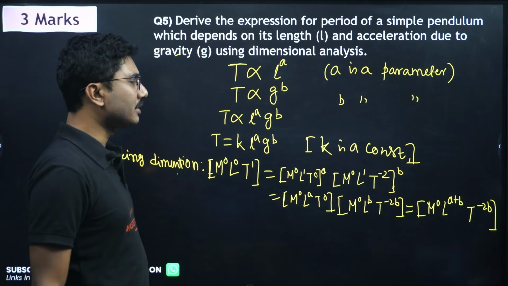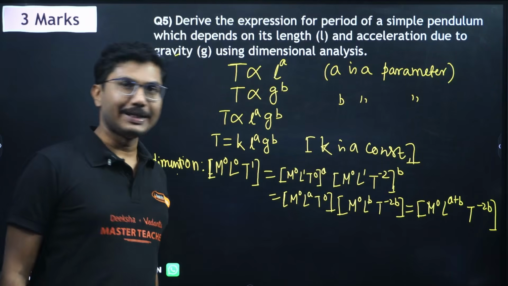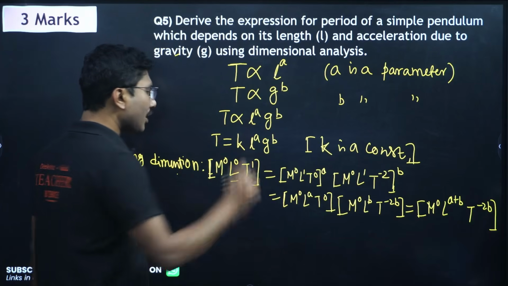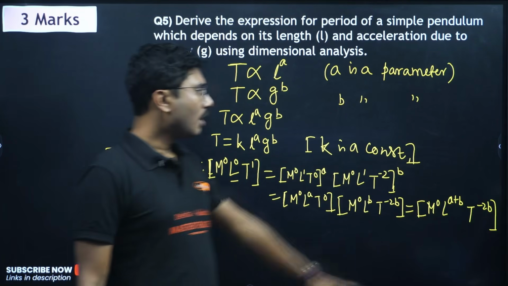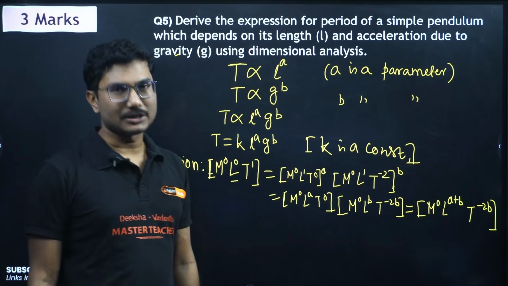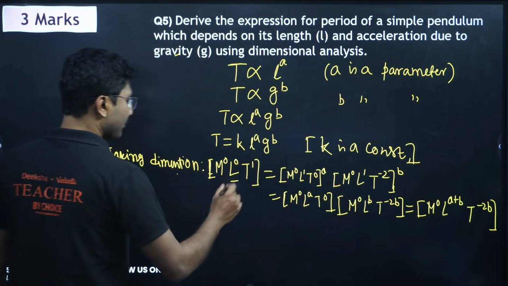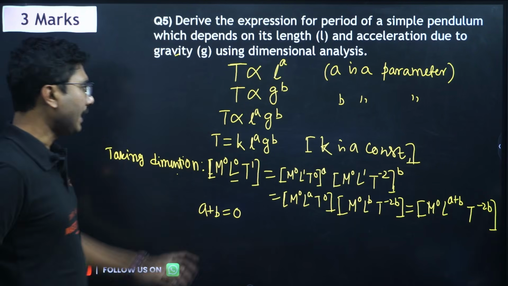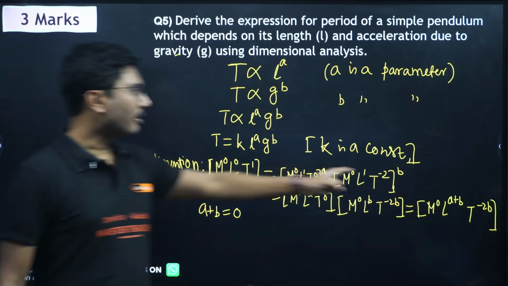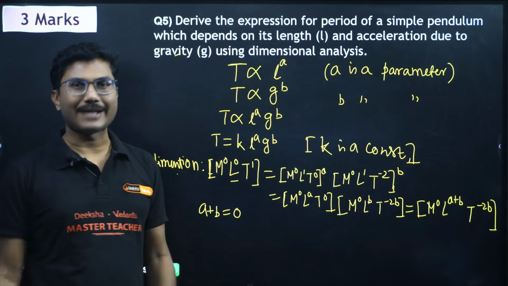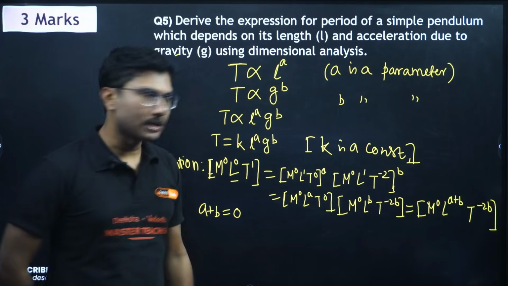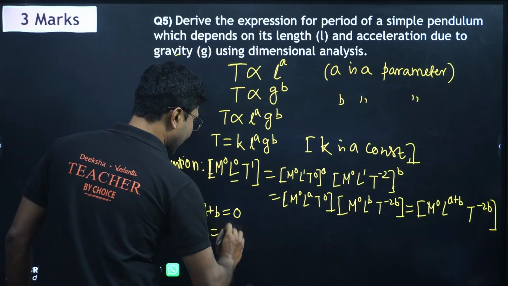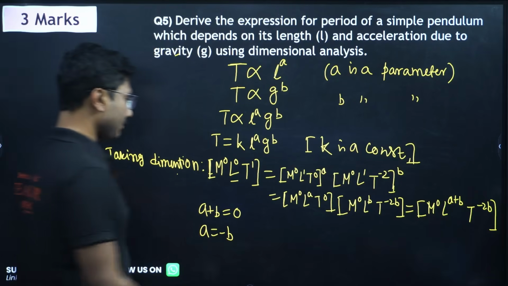Now as I mentioned, the dimension of both sides should be the same. So M to the power of 0 is matching, no worries. On our left hand side we have L to the power of 0, but on our right hand side we have A plus B. So from dimension we can say that A plus B must be equal to 0, right? If dimensions are matching, then A plus B must be equal to 0. Left hand side, right hand side should be the same. So from here we say A equals minus B.